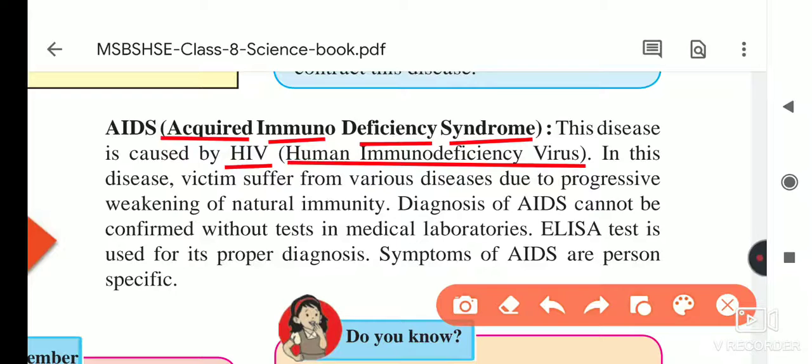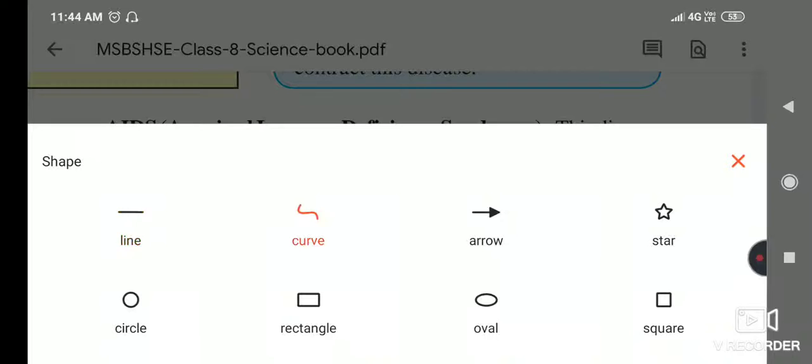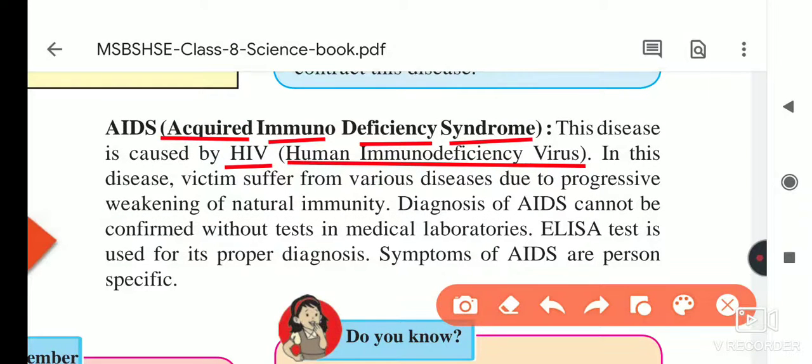And you know that there is no particular medicine available in the market for AIDS. In this disease, victims suffer from various diseases, so many diseases.